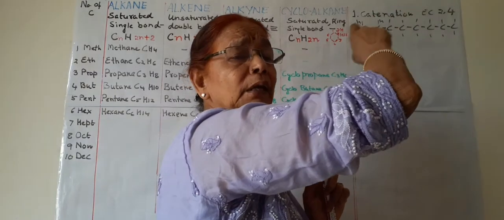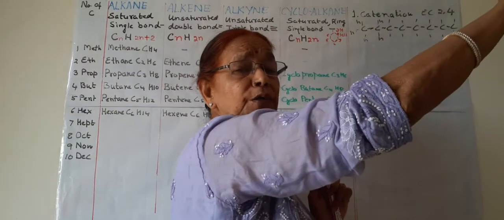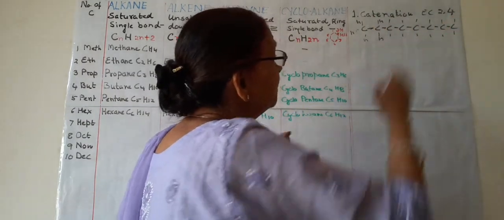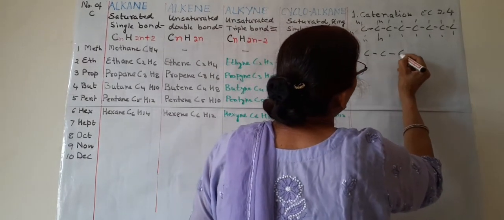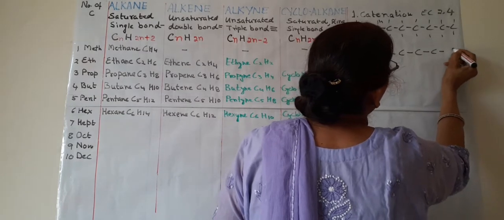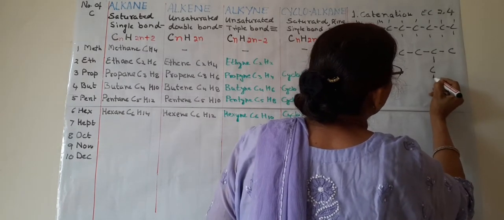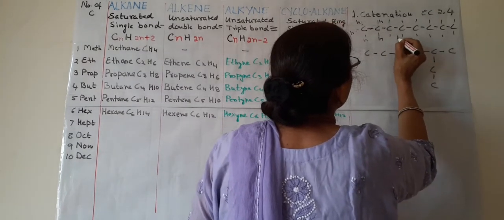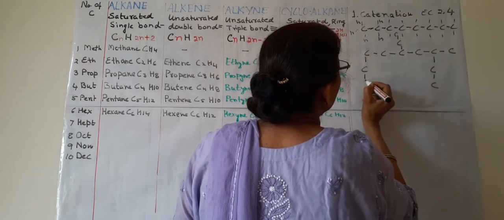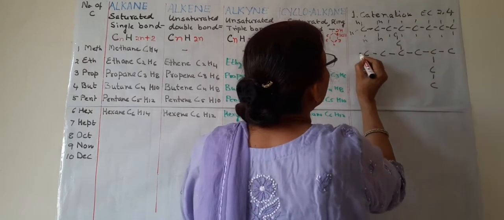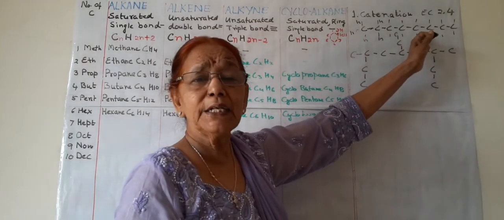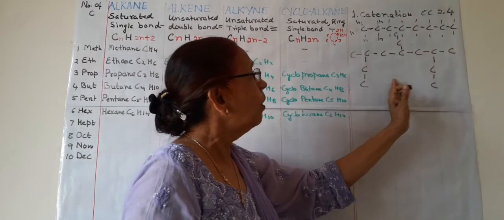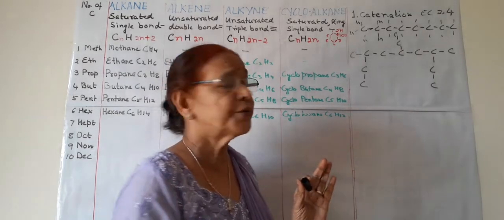Due to the property of catenation, carbon atoms can form a very long chain, and these may be in the form of a chain, or they can form a chain and its branches also, like this. Branches can also be formed. So the chain may be a linear or straight chain, or there may be a branched chain.